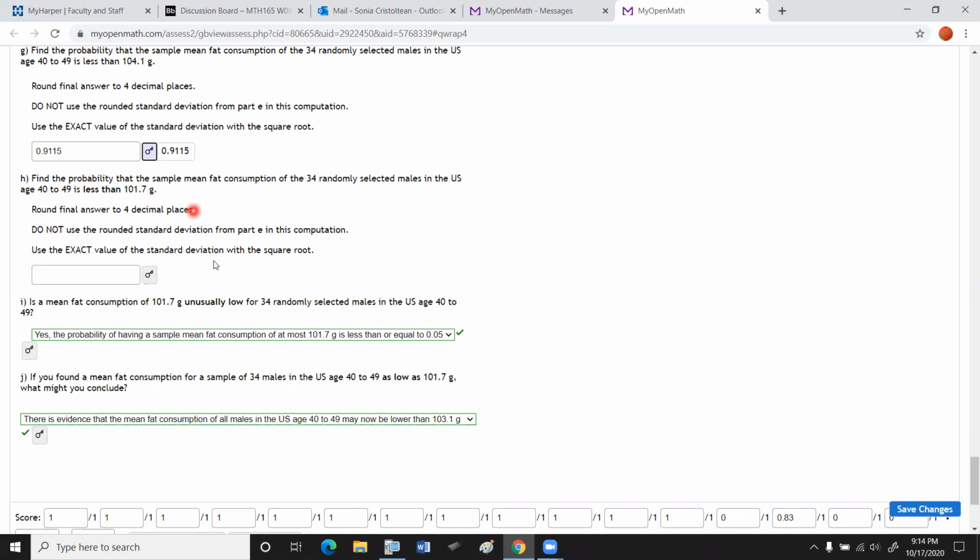So we will do it the exact same way. Keep in mind, we are talking about n being 34. The question is probability that X bar, a sample mean, it says right here, a mean, probability of a mean of a group being less than 101.7. That's why I use this notation.